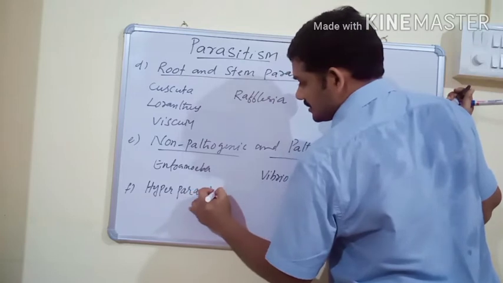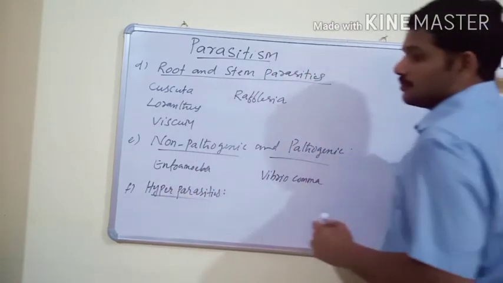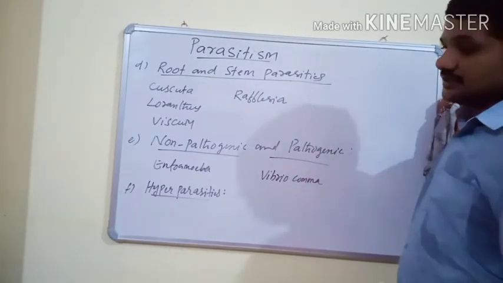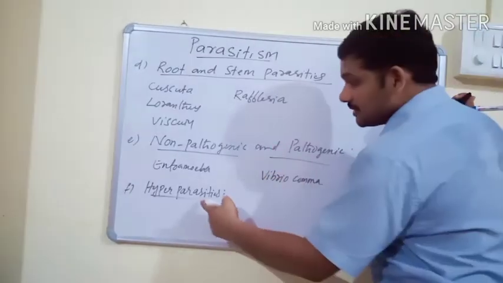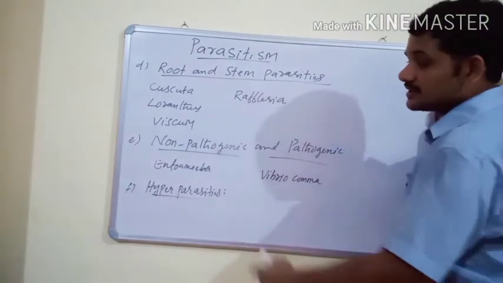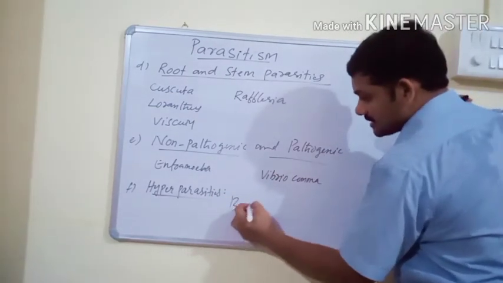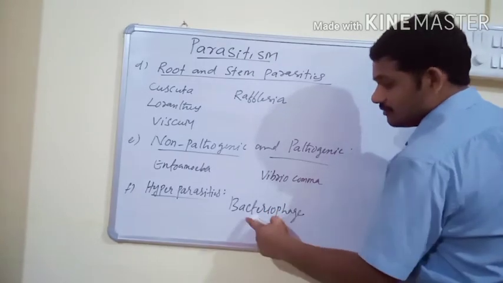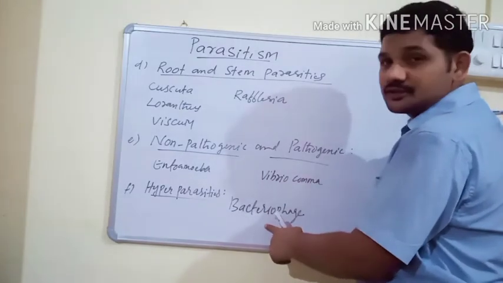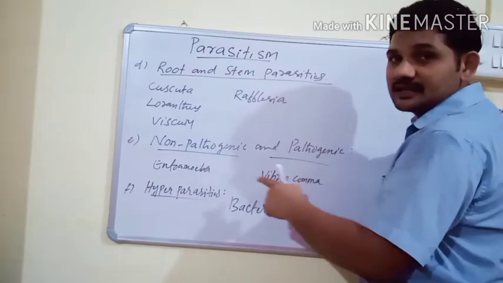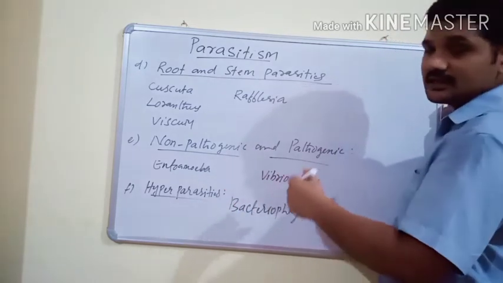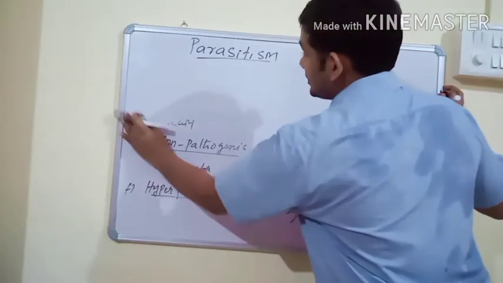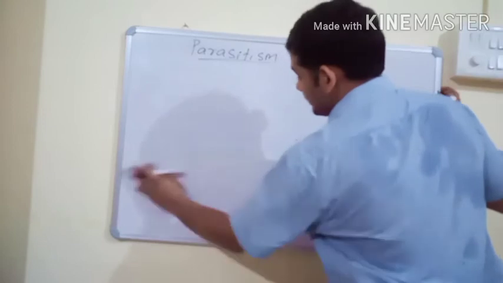Hyperparasites means, in such cases, one parasite depends on another parasite. If one parasite depends on another parasite, then these types of parasites are called hyperparasites. Example, bacteriophage. A bacteriophage is a virus, and this virus usually depends on bacteria. Virus and bacteria both are parasites, so in such cases one parasite depends on another parasite. Such a type of parasitism is called hyperparasitism.